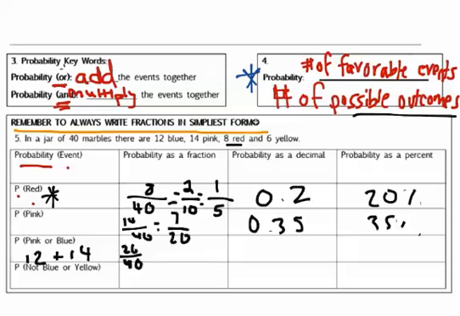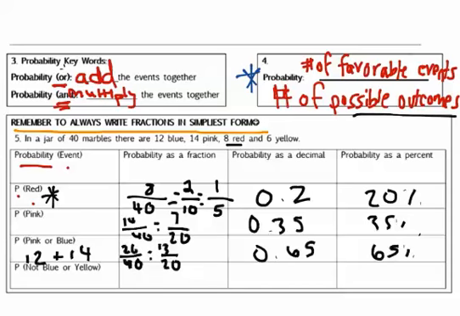Okay, think to yourself, what can I reduce that by? They're both even, so I can divide by 2. If I divide 26 by 2, I'm going to get 13. And 40 divided by 2, I'm going to get 20. 13 over 20 is 0.65, which is 65%.